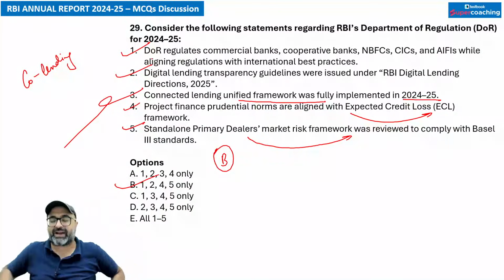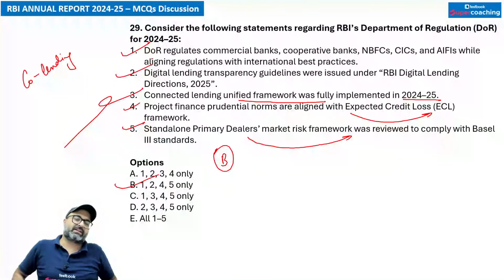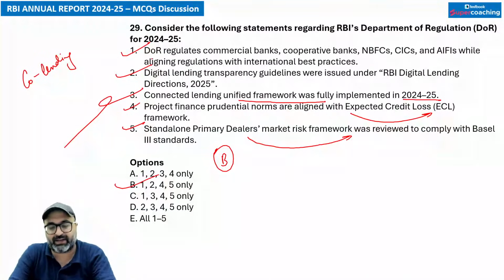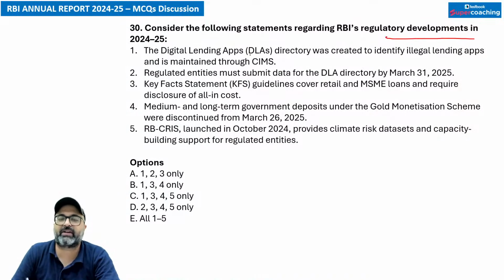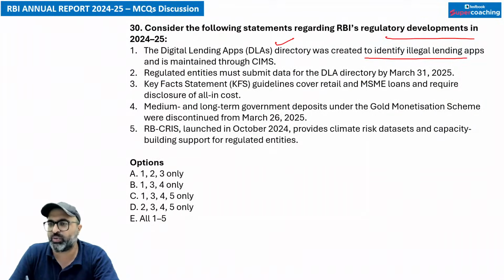अब जो आपके standalone primary dealers, authorized dealer category 3 है, they are allowed to participate in the non-deliverable rupee derivatives as well. Got it? Moving on to the next one. Consider the following statement regarding the RBI regulatory development in 2024-25. The digital lending apps directory was created to identify illegal lending apps and it is maintained through CIMS. Is it correct? Absolutely correct. Word by word correct.